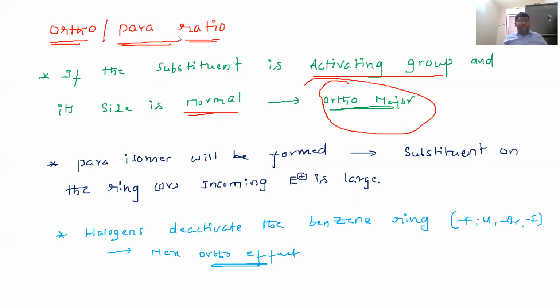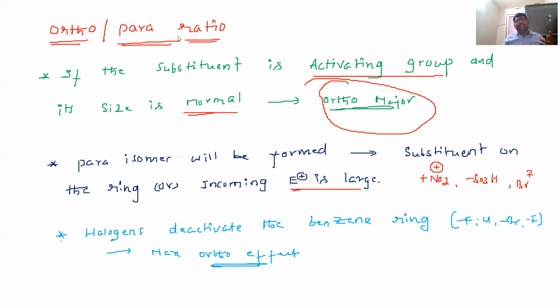When will the para product be major? The para isomer will be formed as the major product when the substituent on the ring or the incoming electrophile is large. Incoming electrophile is large means, for example, NO2 plus, SO3H, Cl plus, SO3 plus, or Br plus.